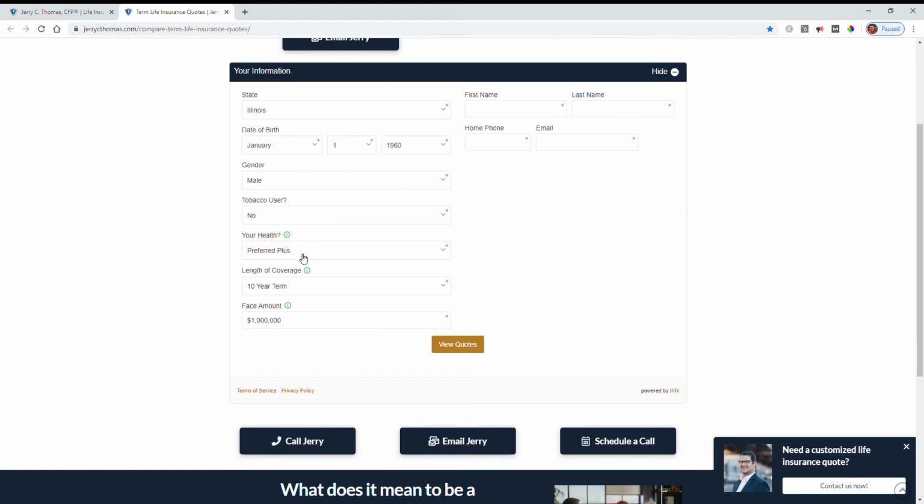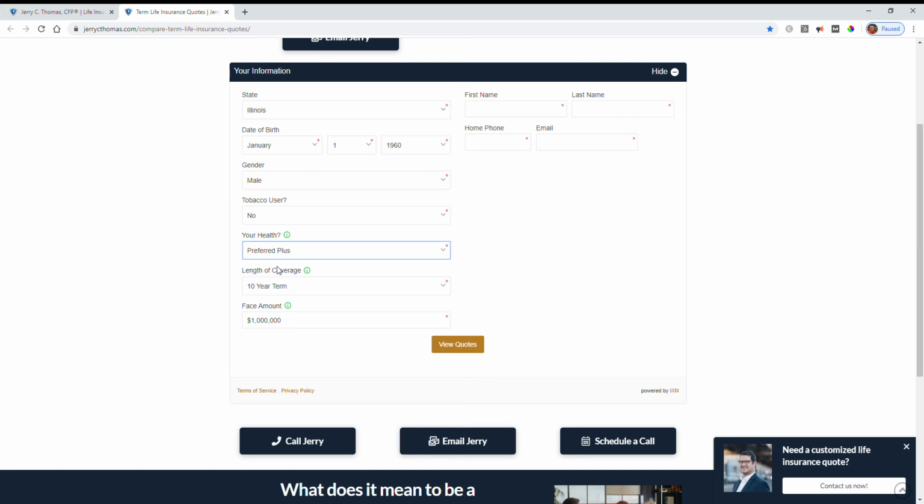The next thing it's going to ask you is your health. Now you're going to have a couple different options here. Preferred Plus are like your marathon runners, people that have really good health, no adverse issues in terms of rock climbing or scuba diving, or let's say, for example, any poor family history, parents that have heart disease or diabetes. And then you're going to have your standard rate and those options in between.